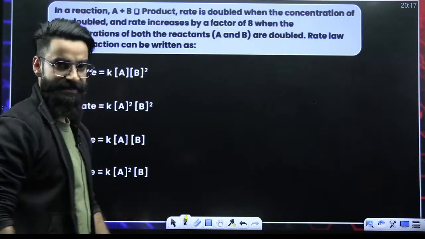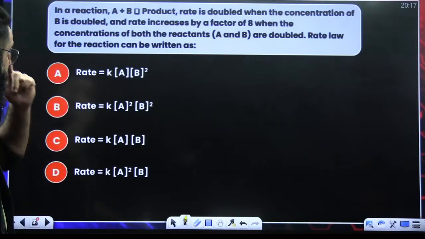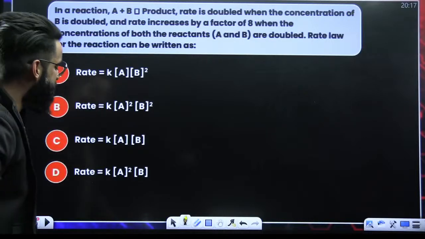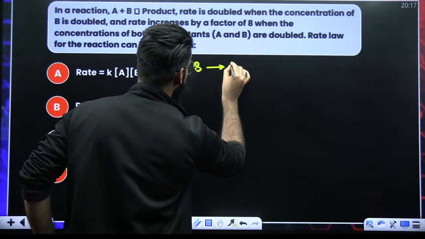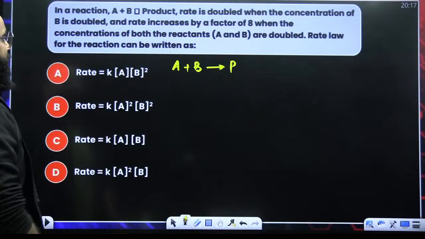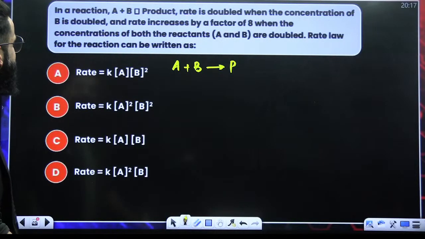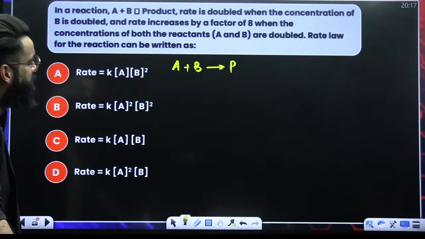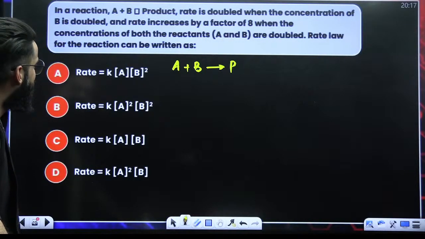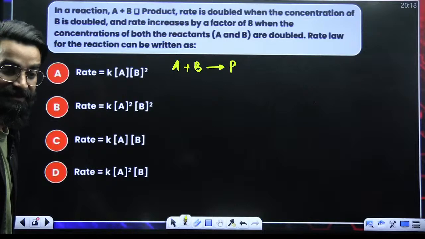Look at the next question, guys. Carefully look at the next question. In the reaction A plus B gives products, we have got the reaction A plus B. It gives product. Rate is doubled when the concentration of B is doubled. Rate increases by the factor of 8 when the concentration of both A and B are doubled. Rate law for the reaction can be written as.